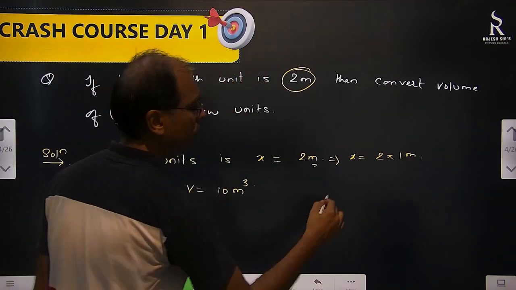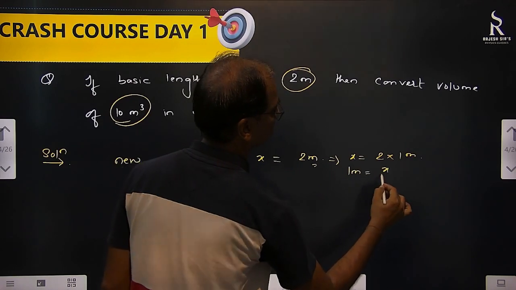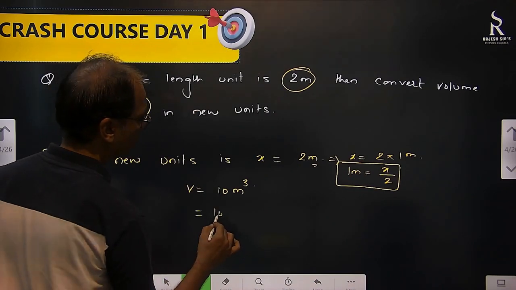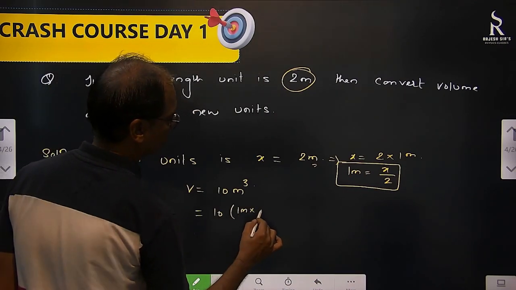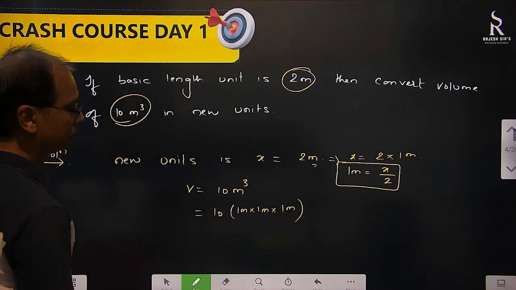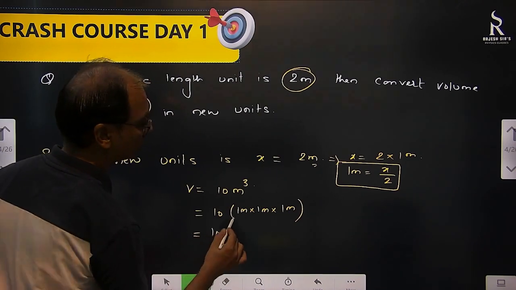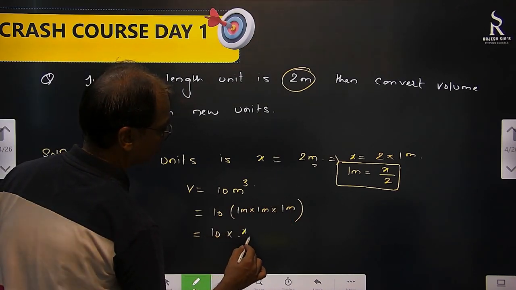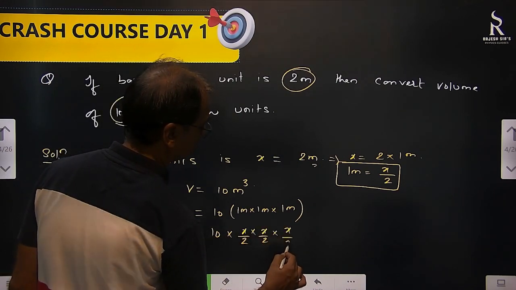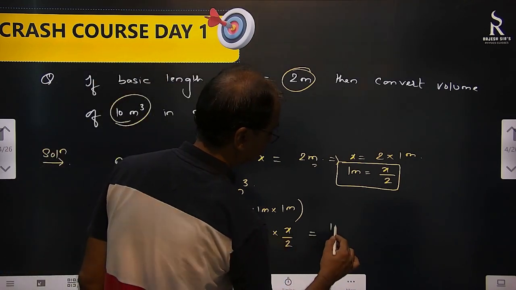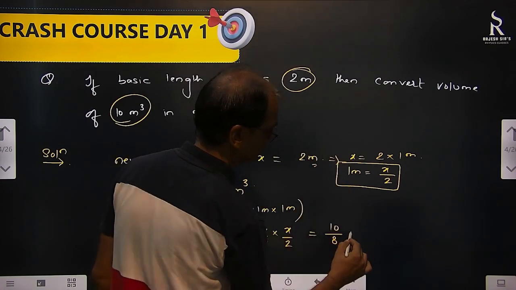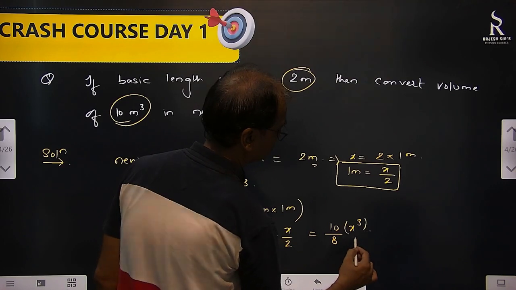So 1 meter equal to x by 2. So 10 meter cube means 10 into 1 meter into 1 meter into 1 meter. Put it here: 10, and in 1 meter's place, x by 2, x by 2, x by 2. That gives 10 by 8, in new unit cube, whatever that unit is. That's our answer.